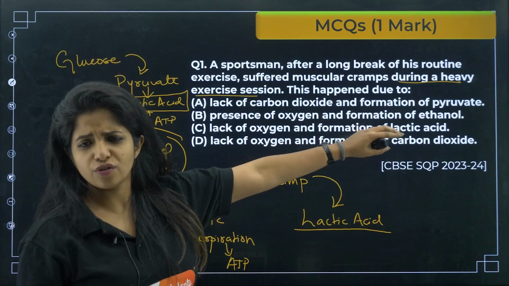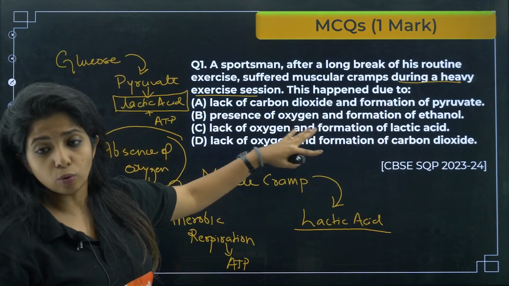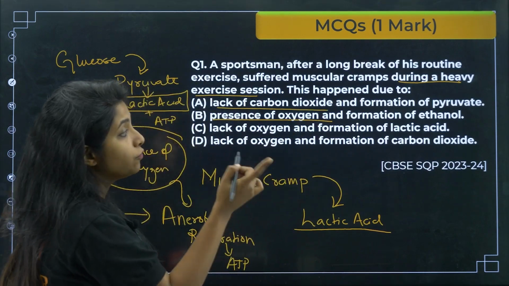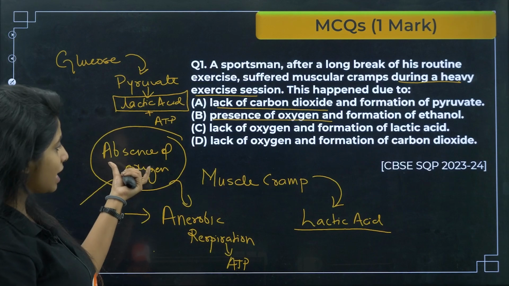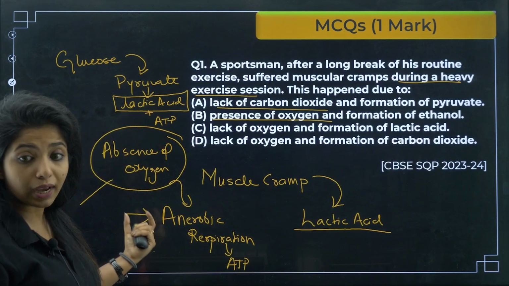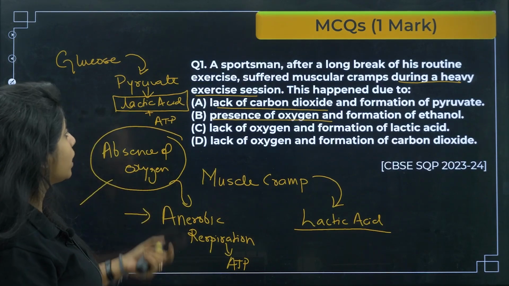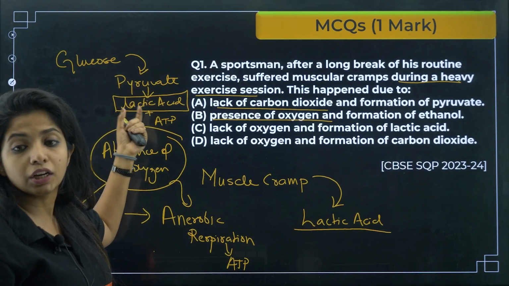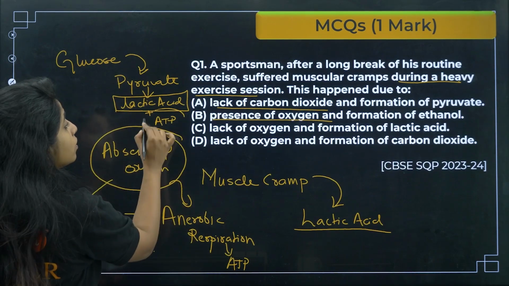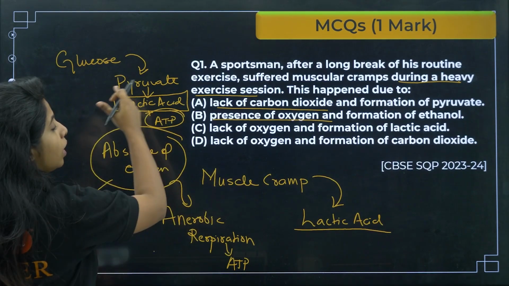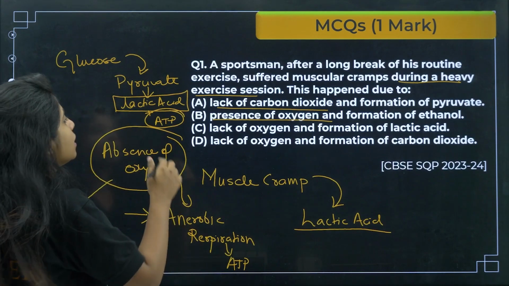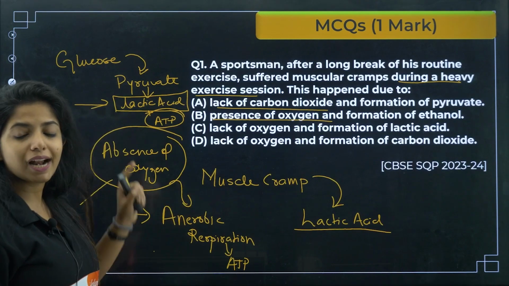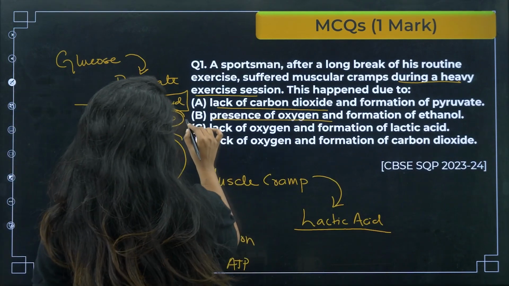Lack of carbon dioxide and formation of pyruvate? Presence of oxygen? No, children, presence of oxygen cannot be there, and carbon dioxide has no role to play over here. Lack of oxygen and formation of lactic acid, yes. There is lack of oxygen, which is why our body shifts to anaerobic respiration, and the pyruvate, instead of getting into mitochondria and doing aerobic respiration, directly converts into lactic acid plus ATP, because I just want a ready source of ATP now. I do not want to wait too long for aerobic respiration. But the problem is the byproduct that is formed, lactic acid, which we do not want. This lactic acid is the one that causes muscle cramps. So your answer becomes this.